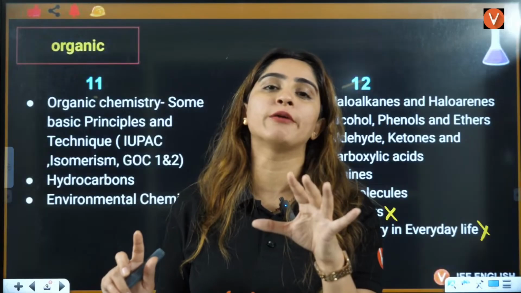This is in one shell, this is in the other shell. And the number of electrons in the outermost shell is called the valence electron, the electron in the outermost shell of an atom which takes part in the chemical reaction. So here you have 6 electrons, so the valence electrons are going to be 6.